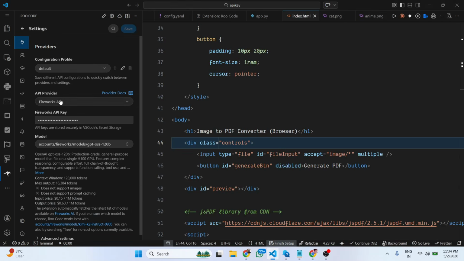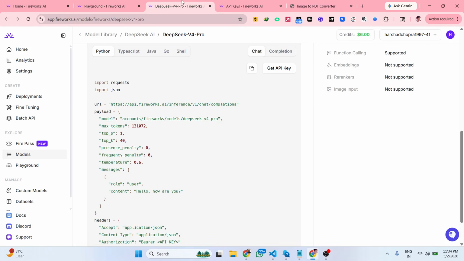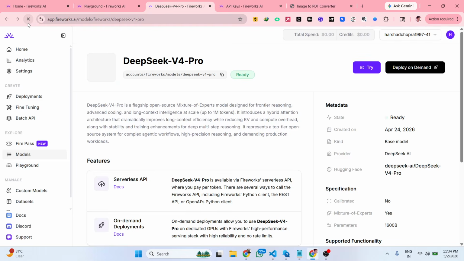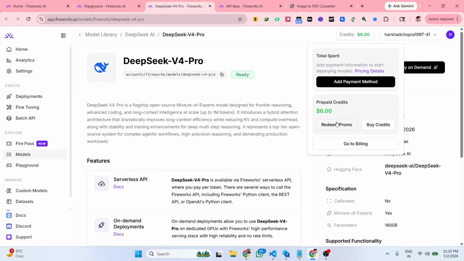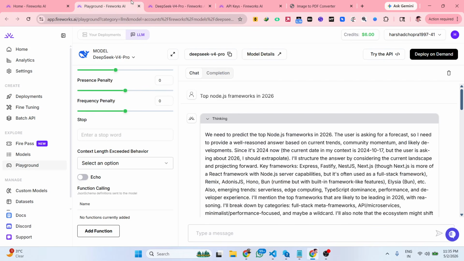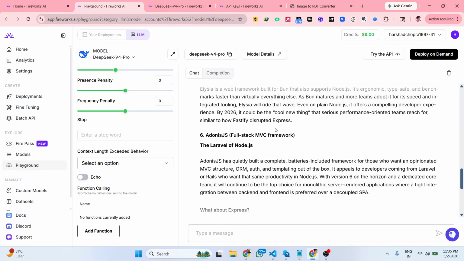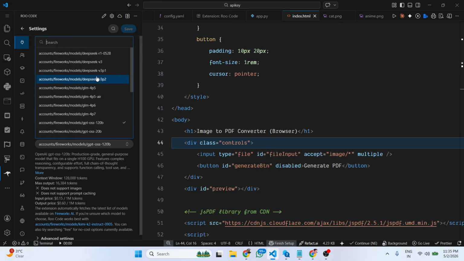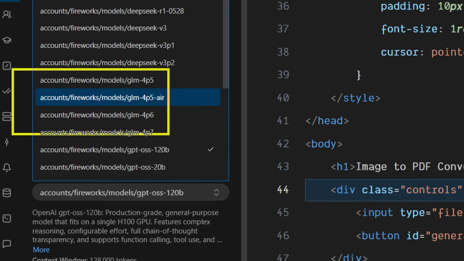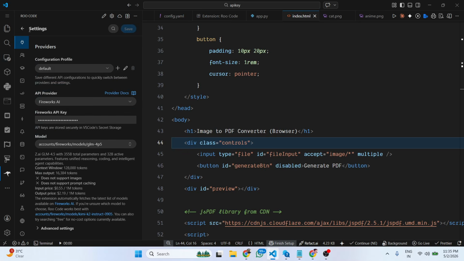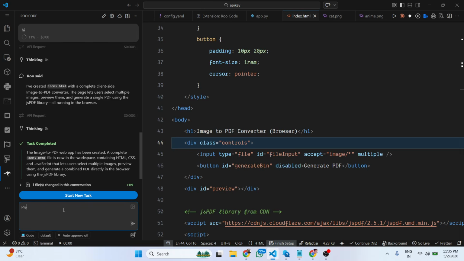So image to PDF application. You can switch to any model from here. Simply provide API provider. Just paste your API key. And as you see, after consuming those credits, again, it is more than enough. It gives you around $6 credits after you sign up. You can try the playground section, and similarly, you can connect with any model. You can also select here GLM. Let me save this. I can simply ask a follow-up question. Please make the UI more complex and practical.